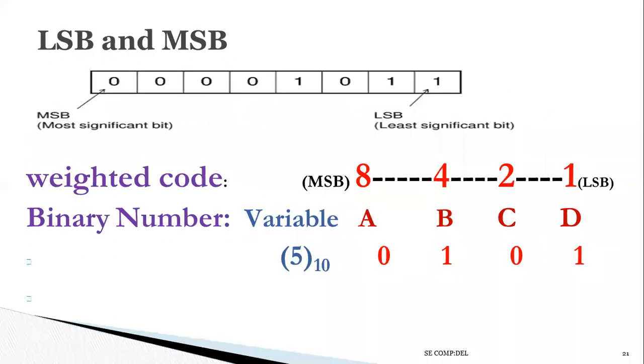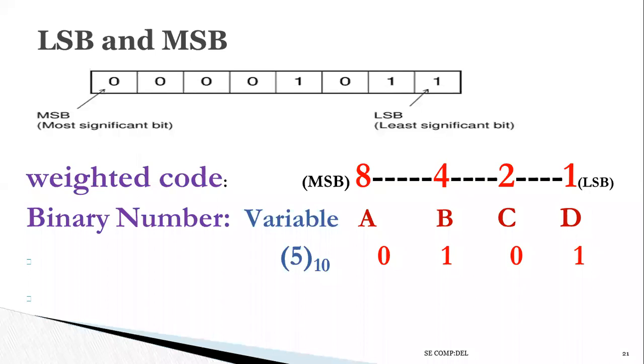Okay. So again, one more concept is there: MSB and LSB, most significant bit and least significant bit. The least significant bit has low weight and the MSB has more weight. So in 8421, 1 is the LSB side and 8 is the MSB side.